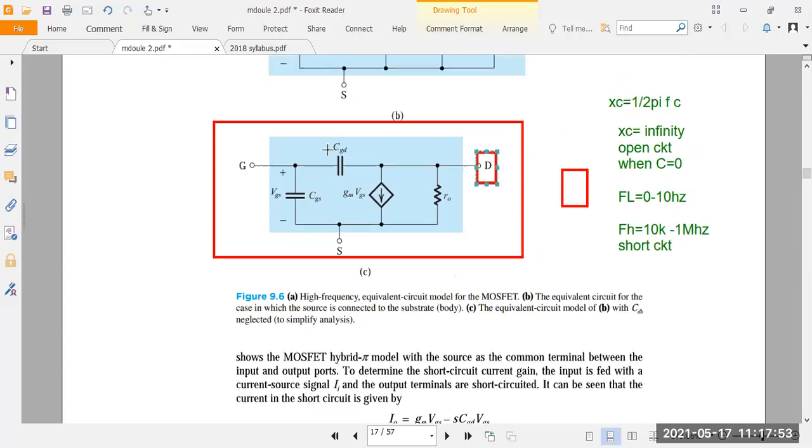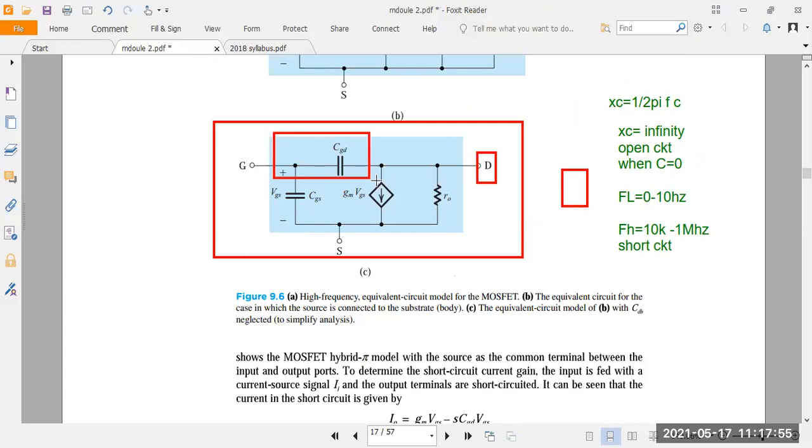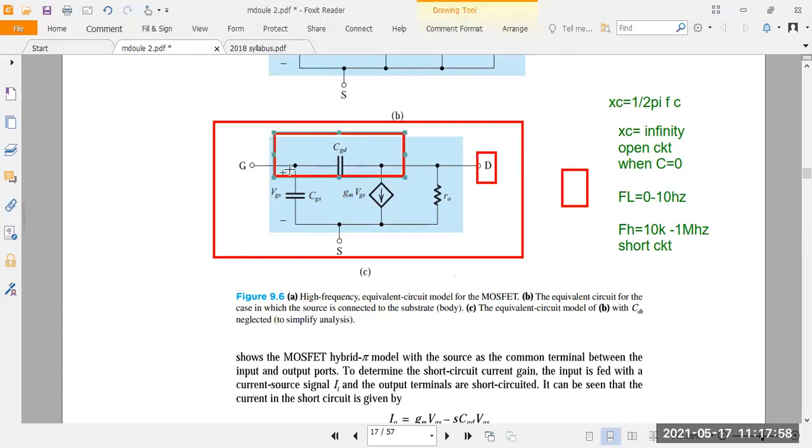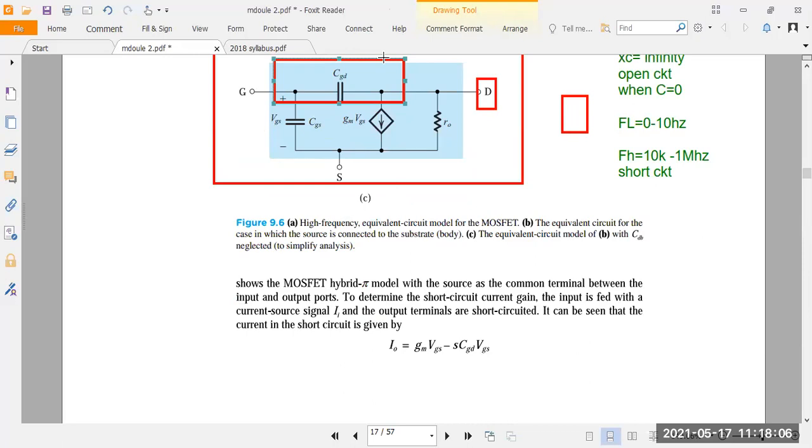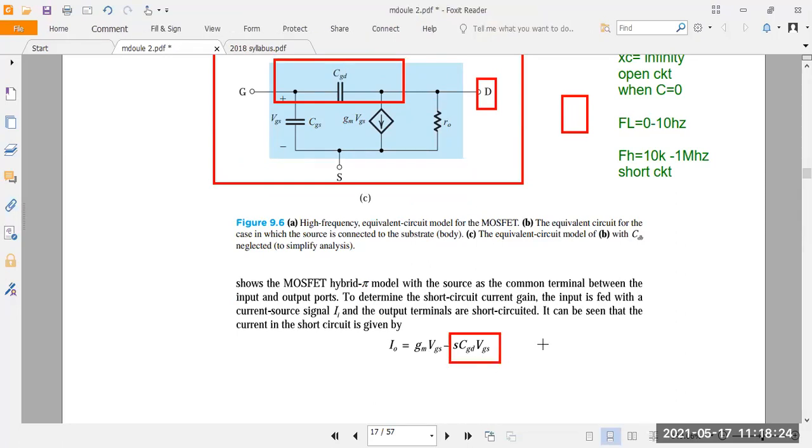See here, the gate to drain, is it an open circuit or closed circuit? It's a closed circuit, right? So there is a current flowing between the gate and drain. Gate is input, drain is output. So the output current depends on what here? CGD. CGD acts as a closed circuit here. To find the output current here, you have to include CGD, then CGS. So here you write s into CGD into VGS. Okay, s means what here? It's a single pole response.